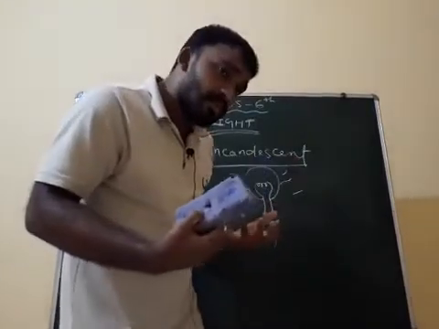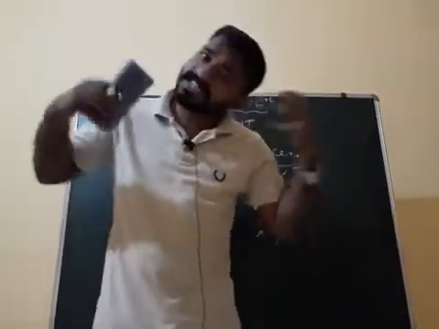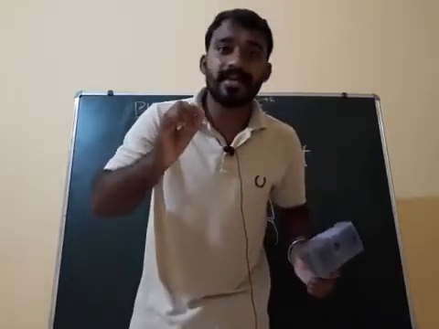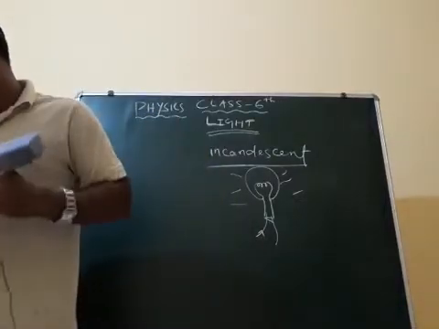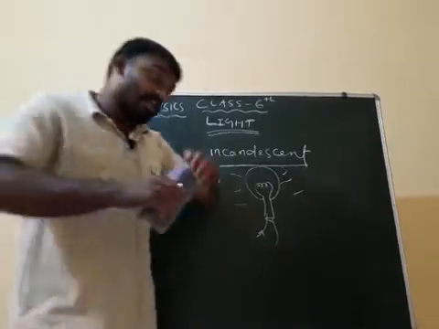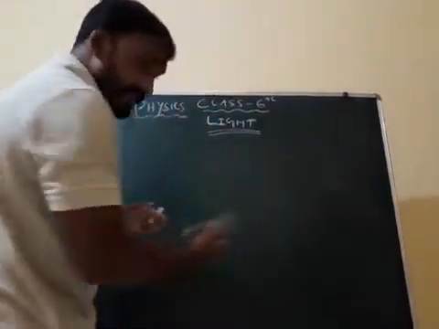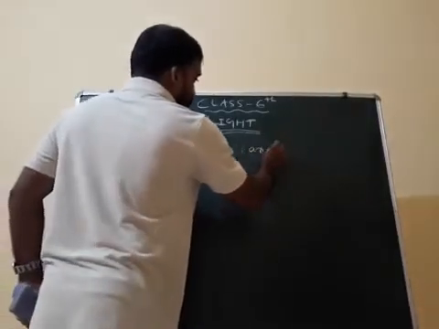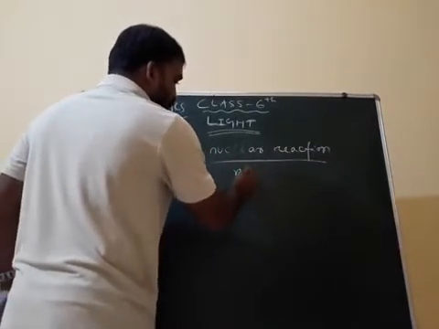Nuclear reaction means what, do you know? It takes place inside the nucleus. The reaction takes place inside the nucleus. But a chemical reaction takes place with the help of electrons. Understood or not? In a nuclear reaction, the nucleus is involved. In nuclear reactions, involvement of the nucleus is there.